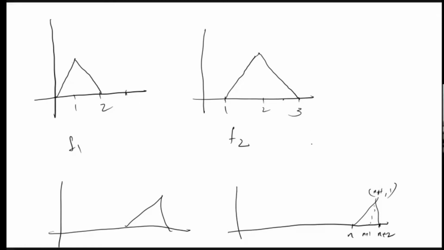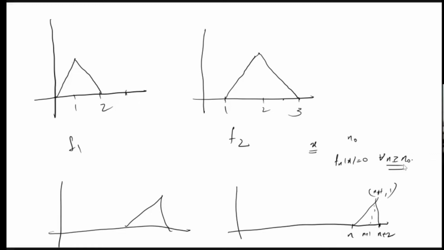So take any point x, there will be some n naught such that Fn of x is equal to 0 for all n greater than or equal to n naught. So this sequence is also converging to 0. So these are all examples of point-wise convergence. You should keep these examples in mind, because whenever in exams they are asking some questions, this is a very important example you should remember.